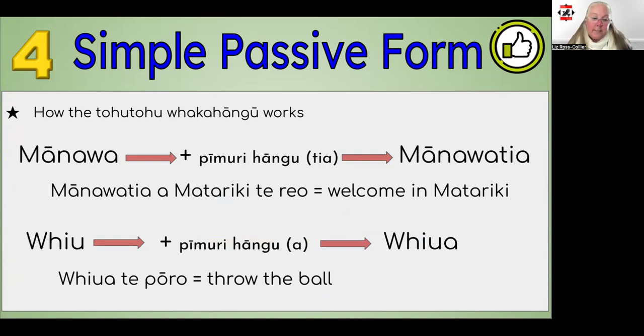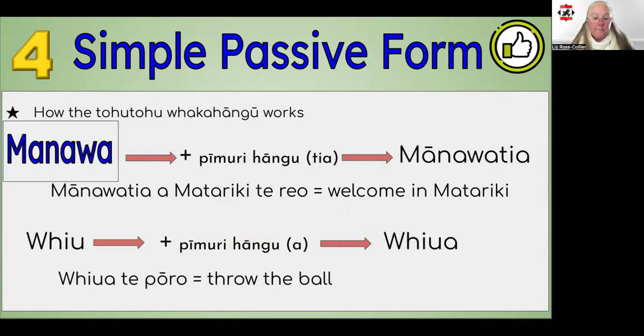I want to give you an example of how this works. Let's start with an everyday action word, manawa, which means to welcome. Not to be confused with manawa, with the short a sound, which means heart or pulse.